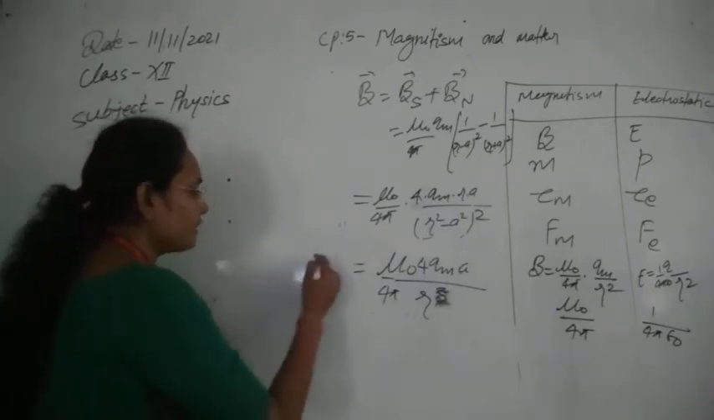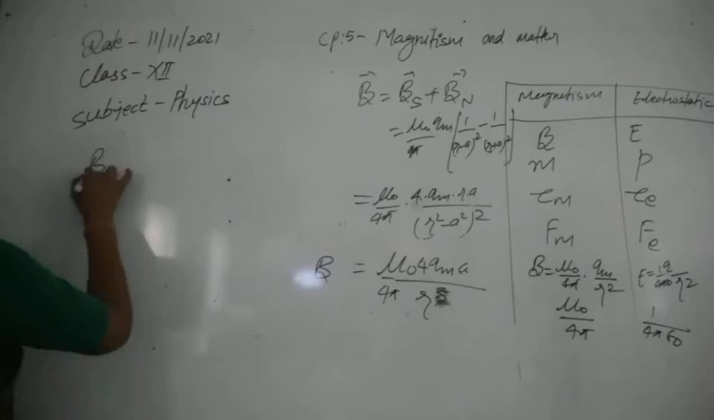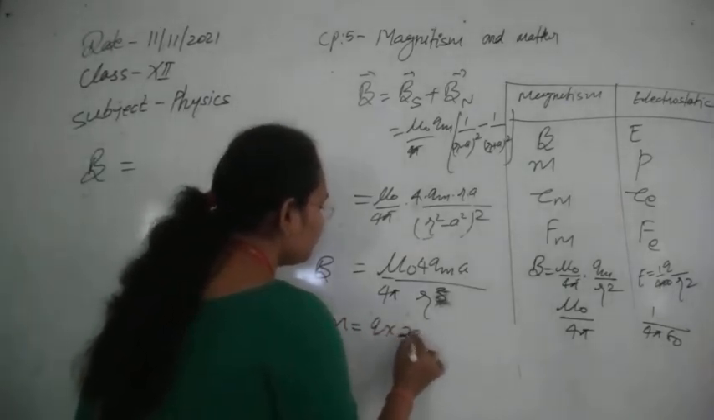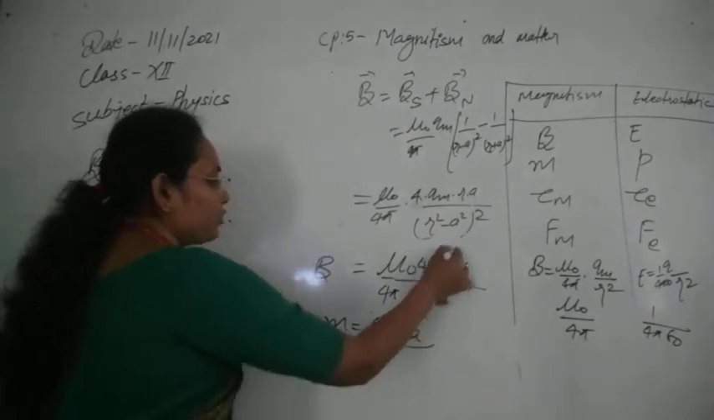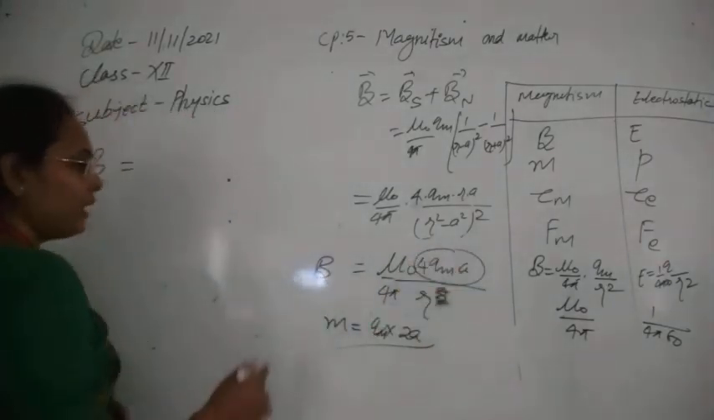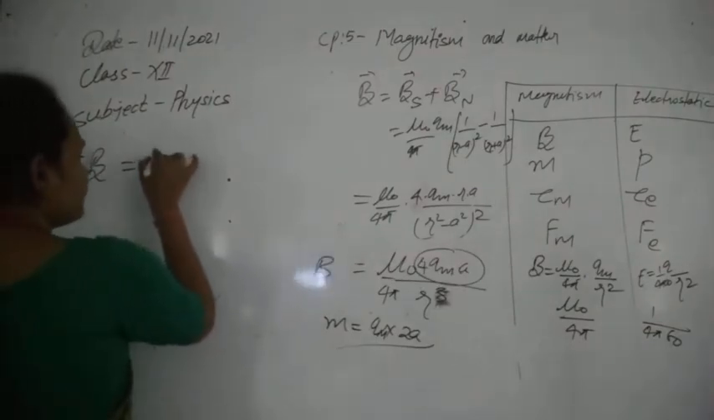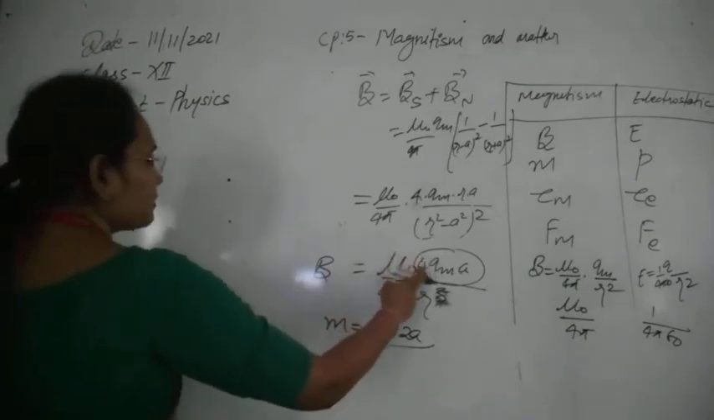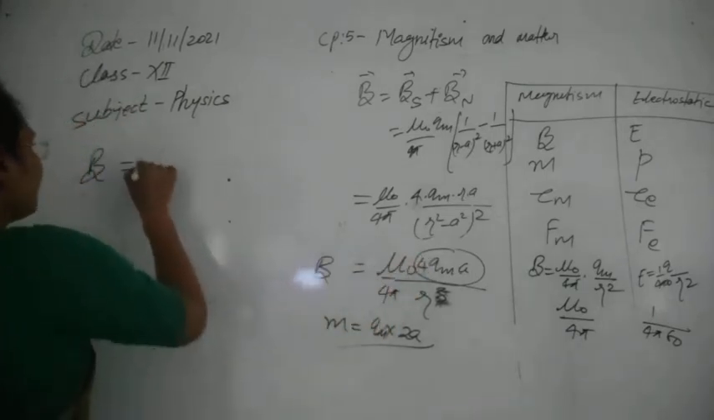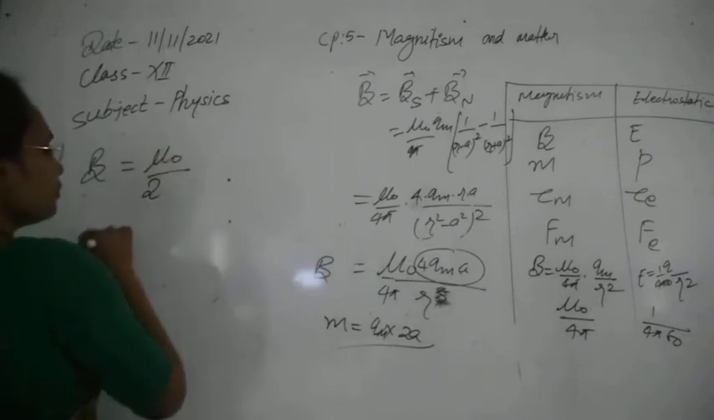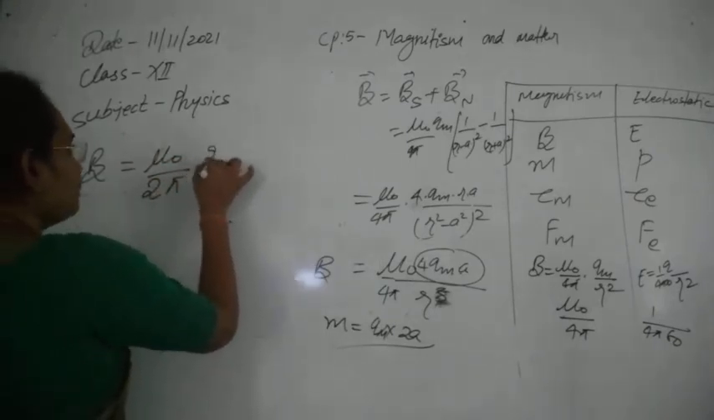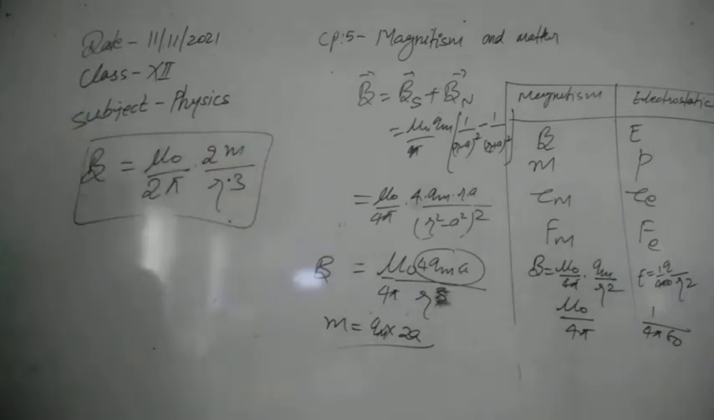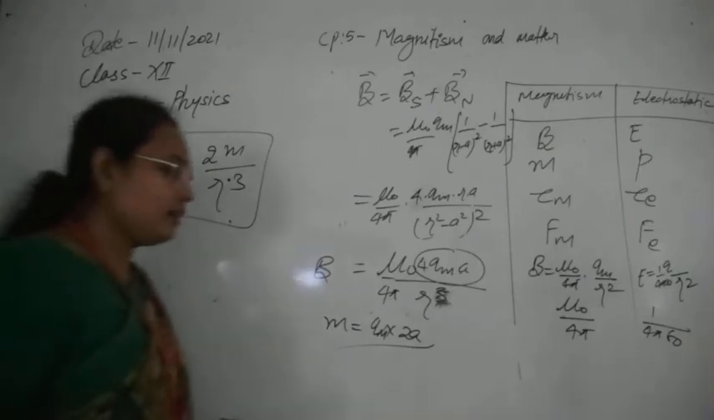Now this whole equation, students, you can also convert in terms of the dipole moment. The dipole moment m is given by q into 2a, or qm into 2a. So from here you can take qm into 2a, and by using that you can write it. The 2 will be cancelled out, so it will be obtained as mu 0 upon 4 pi into 2m upon r cube. So this is the final value of the magnetic field obtained at the axial point due to any bar magnet.